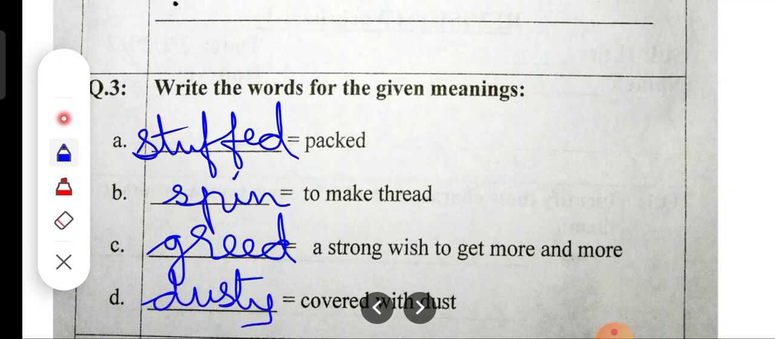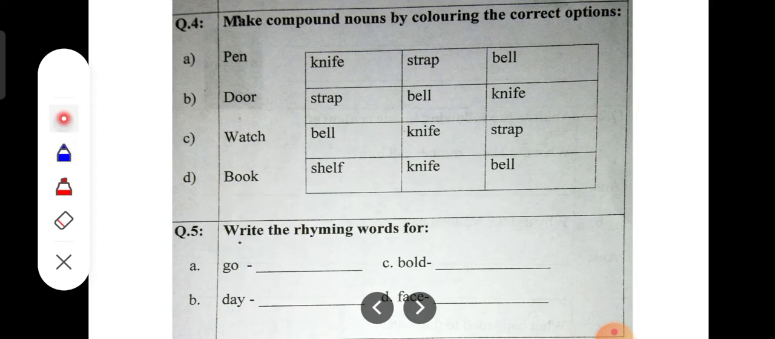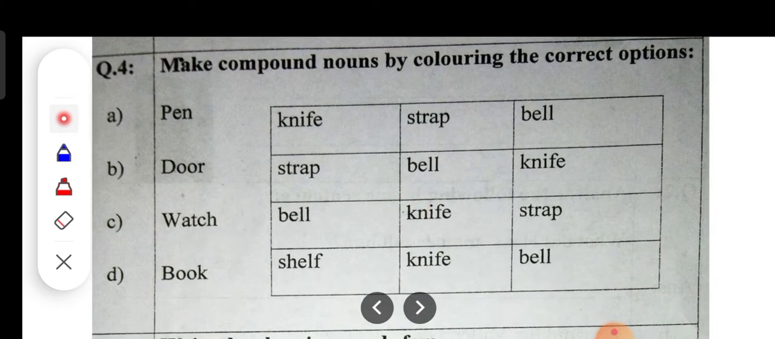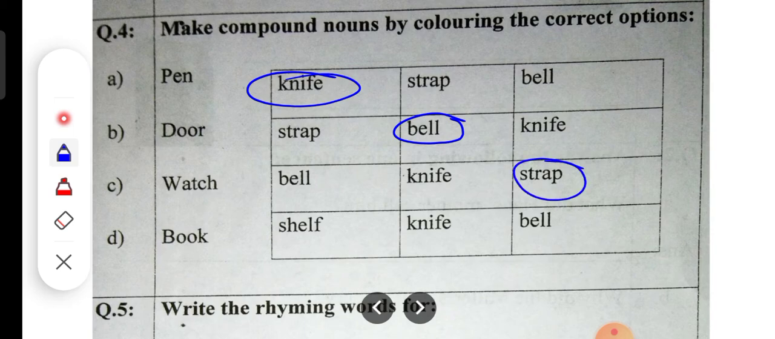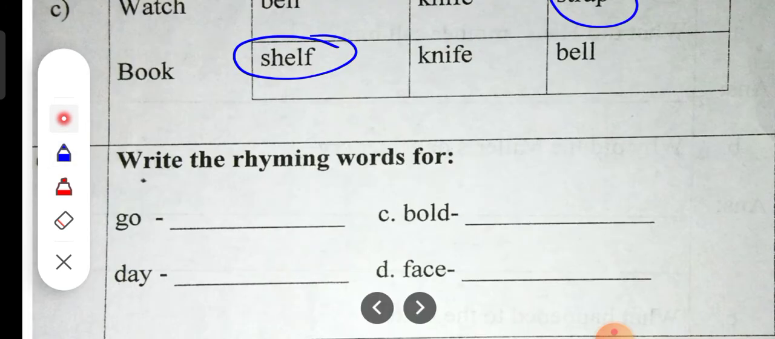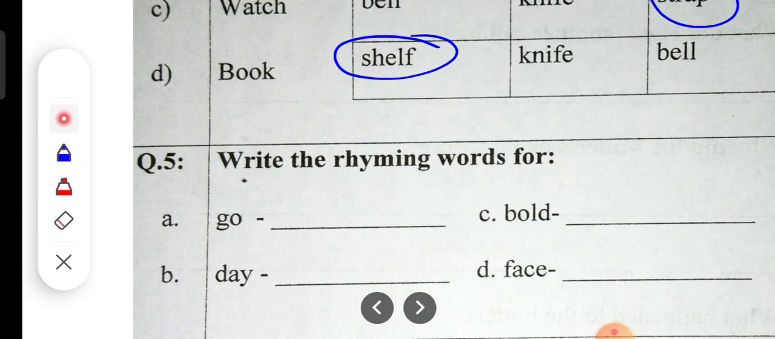Okay, then next. Now make compound nouns by coloring the correct option. Pen, knife. You have to color them. Okay, door, bell, watch, strap, book, shelf. Then after that we have rhyming words. Now what are rhyming words? Words ending with the same sound. Words ending with the same sound are called rhyming words, isn't it?